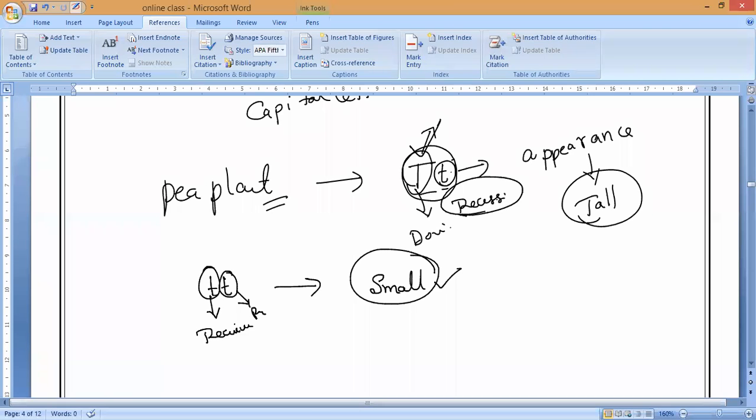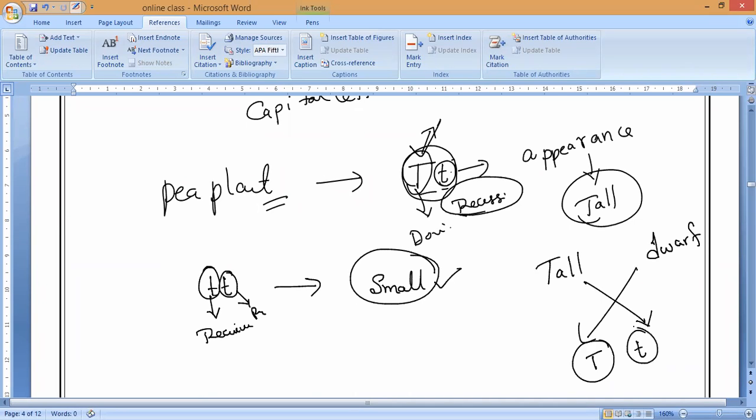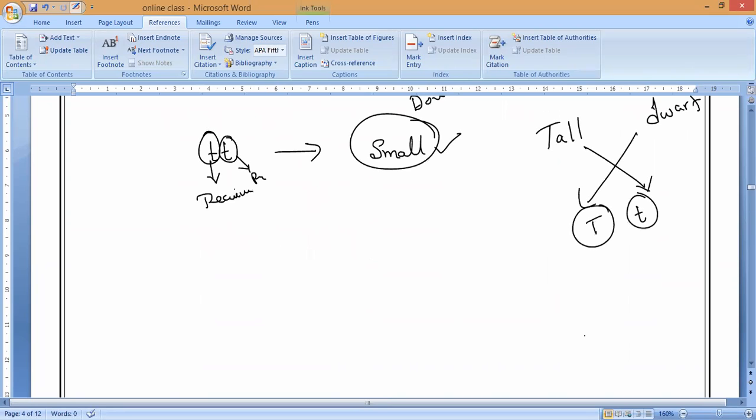For example, if you cross a tall pea plant and a dwarf plant, we get a crossbreed. What do we get? We get capital T and small t. So here, in the next generation produced by the crossing, what do we get, guys? Please respond. We get a tall plant only. Understanding? Tall plant only we get.